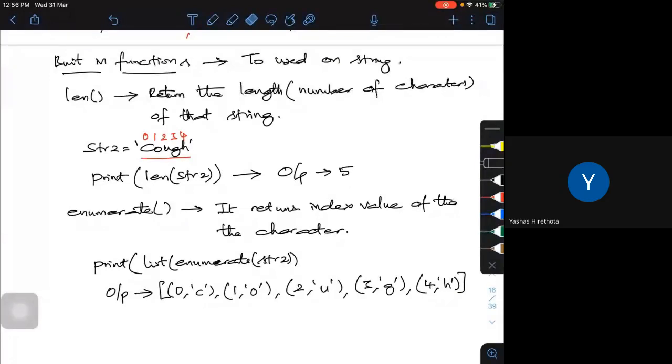As I told you, it is indexed 0, 1, 2, 3, 4. What characters are assigned? 0 is assigned to C, 1 is assigned to O, 2 is assigned to U, 3 is assigned to G, 4 is assigned to H. So like this I can do some operations and cross check it. This is what we call built-in functions, which work within your Python.